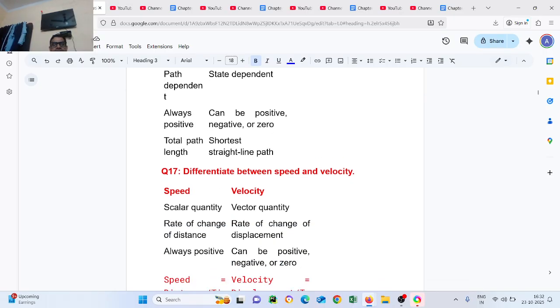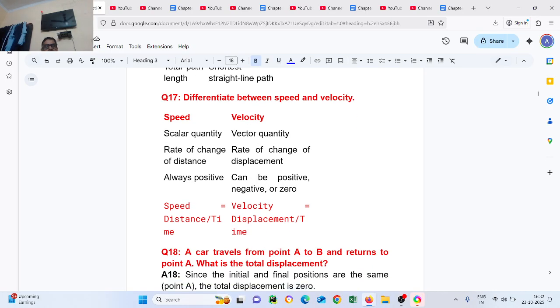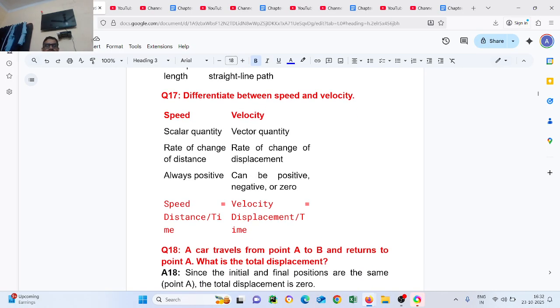Difference between speed and velocity. Speed is a scalar quantity, velocity is a vector quantity. Rate of change of distance is called speed, rate of change of displacement is called velocity. Speed is always positive, velocity can be positive, negative, or 0. Speed equals distance upon time, velocity equals displacement upon time.